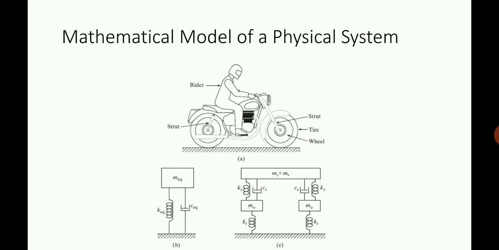It is shown with the mass mv plus mr at the top, that is the mass of the vehicle plus the mass of the rider, given separately. So both are correct; the first one is more precise, the second one is more elaborate. K is the stiffness of the strut, and damping CS is also the damping provided by the strut in both cases, in the front tire and the back tire. And finally below that, MW is the mass of the wheels, and KT shows the stiffness of the tires. So similarly you can model a physical system into a mathematical system as shown.